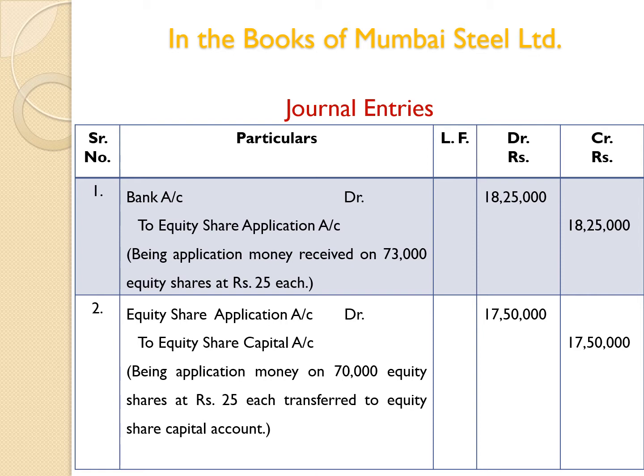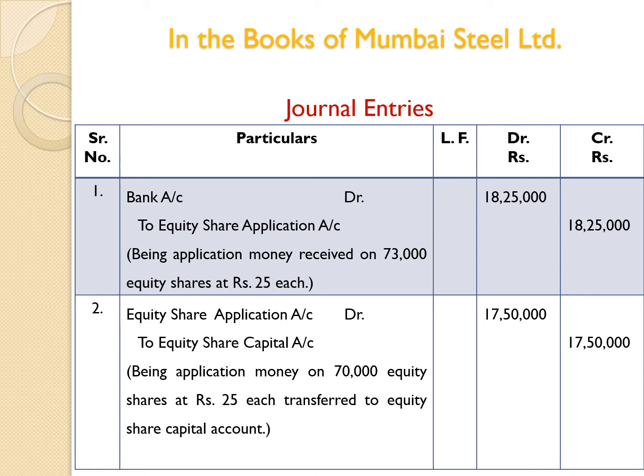So 70,000 shares multiplied by rupees 25. That amount came to 17 lakh 50,000. So this amount is to be transferred to the capital account. Therefore, entry number 2.